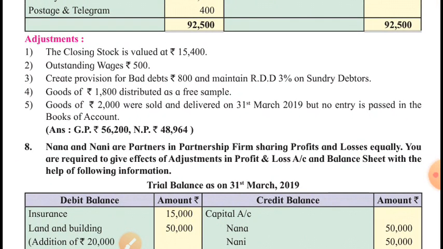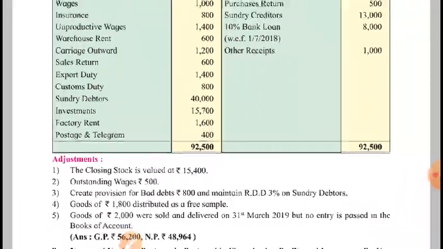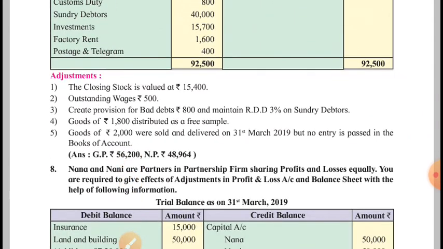Even if any important crucial adjustment is at the end of the problem and it is going to affect the previous adjustment, then we must consider the last adjustment first and then we will have to make the previous adjustment. By this way we are in a position to solve this problem.